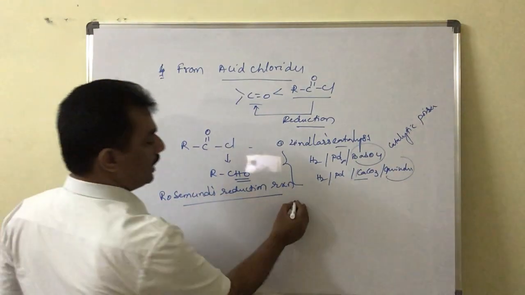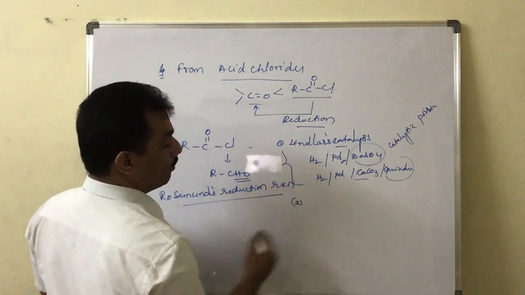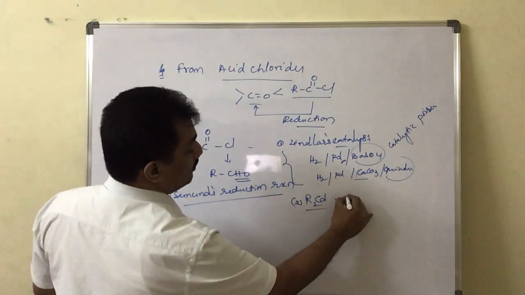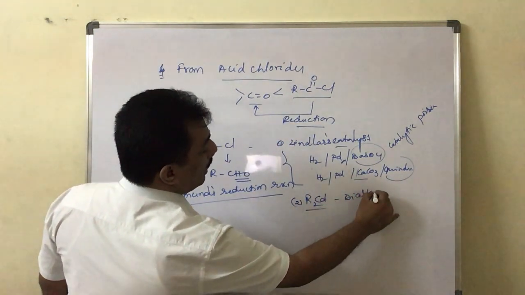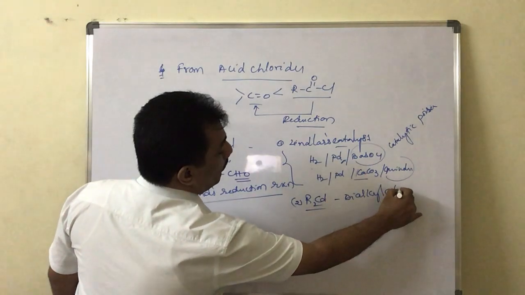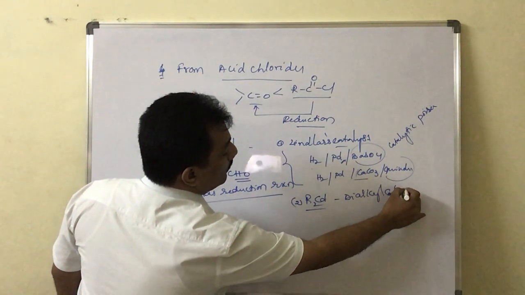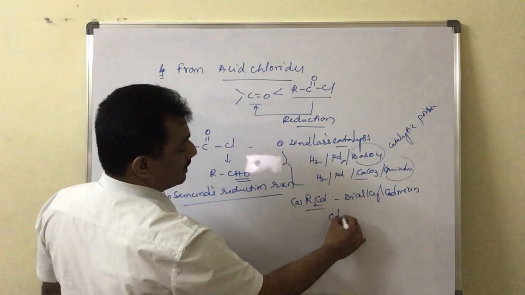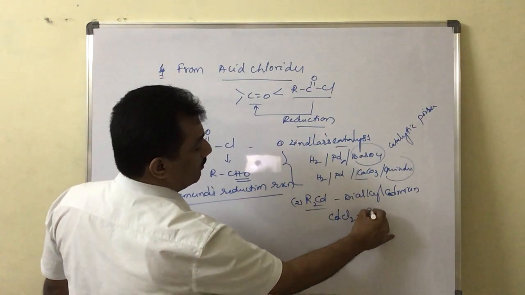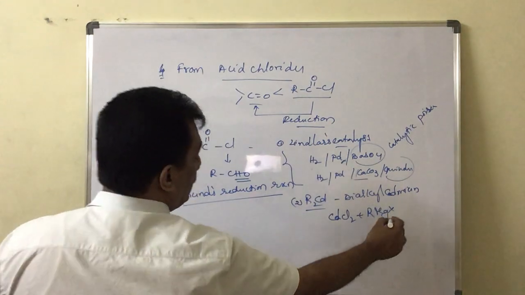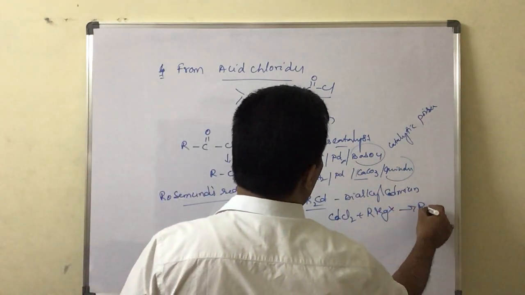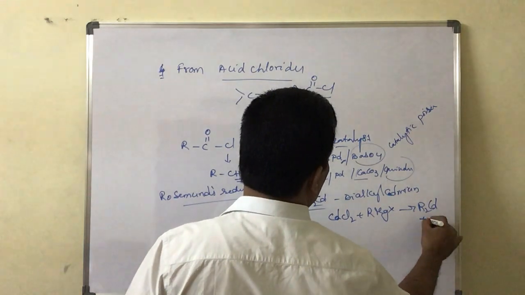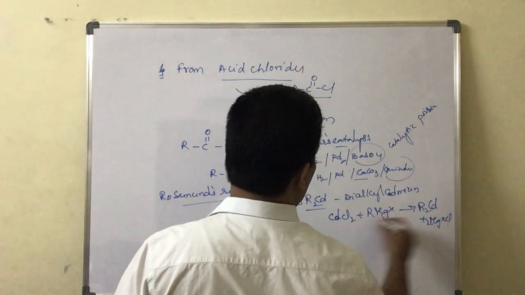Next, we can also reduce these acid chlorides by using dialkyl cadmium. How can it be prepared? It is nothing but CdCl2 treated with RMgX. We get R2Cd and MgXCl.